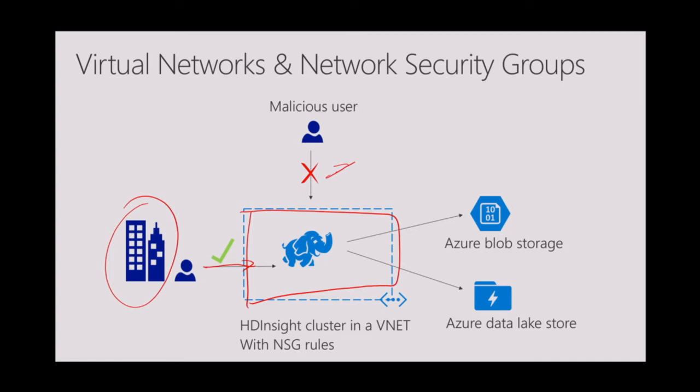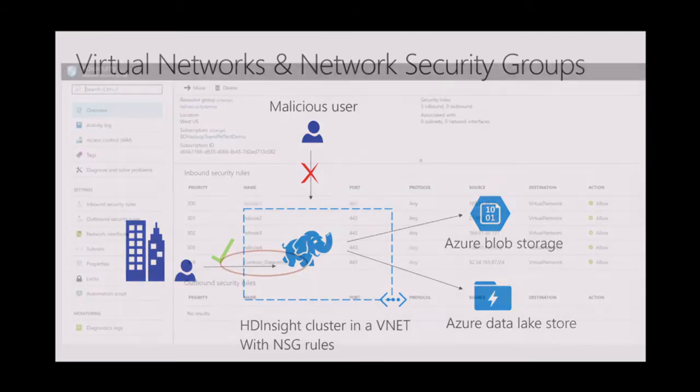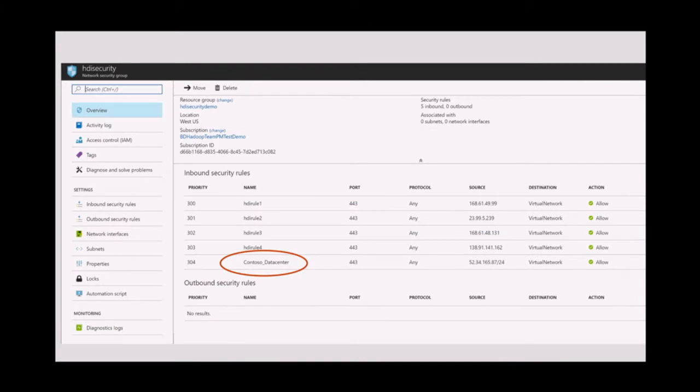It runs the jobs and returns the results to the customer. To see how network security groups are created on Azure, this is a screenshot. The circled network security group is for the Contoso data center, which is for a certain IP address range owned by the enterprise network.